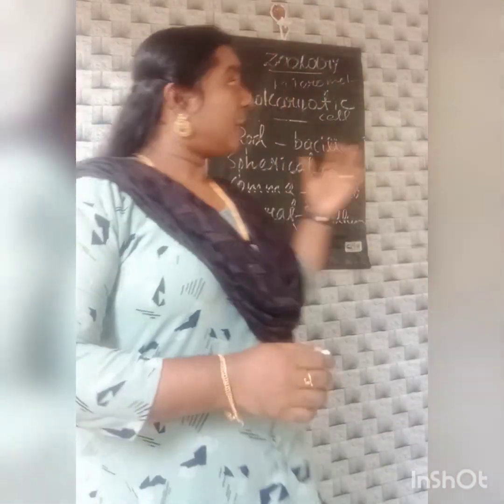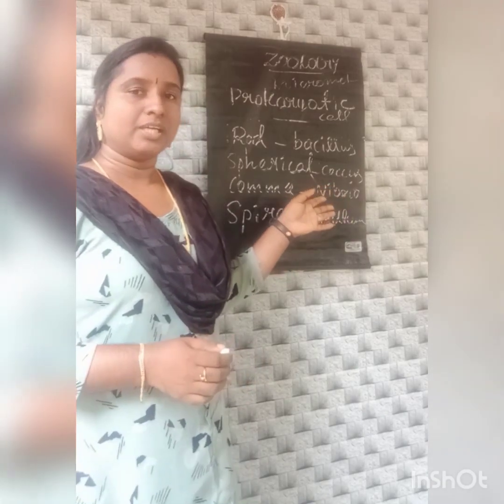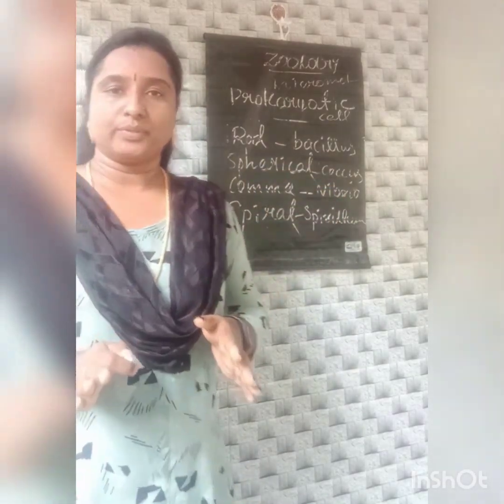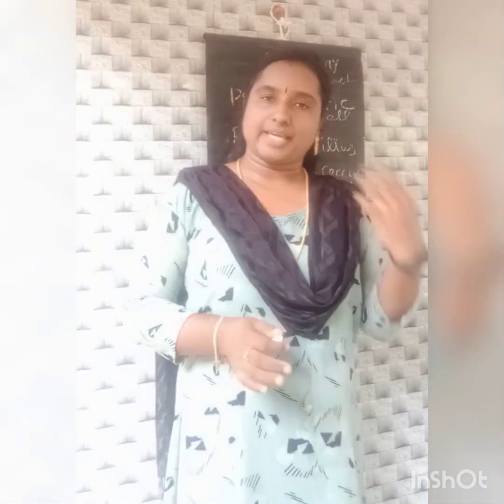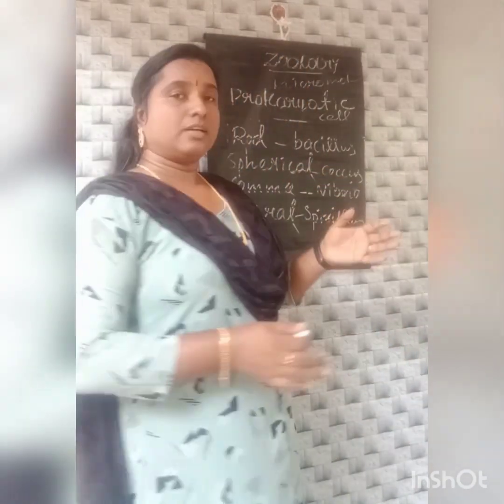Okay, the prokaryotic cells are generally small in size. You know that prokaryotic cells are generally small in size and multiply faster than eukaryotic cells. Because they are smaller in size, they can divide faster than the eukaryotic cell.